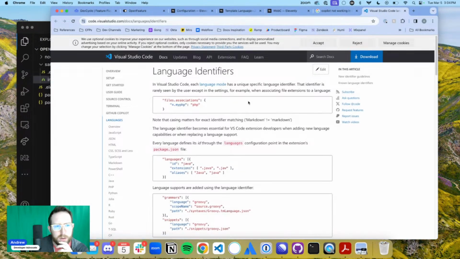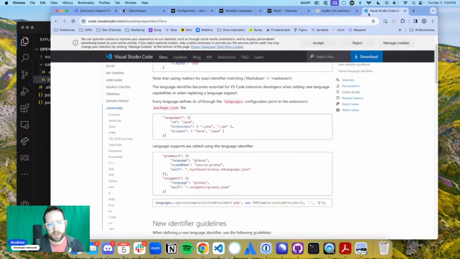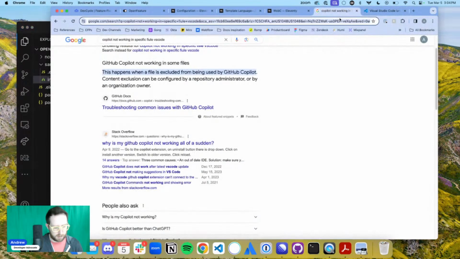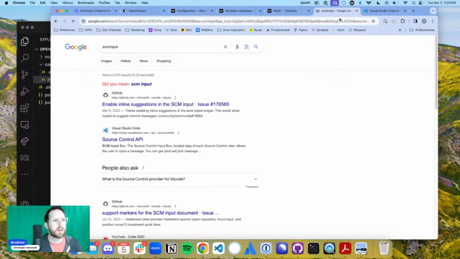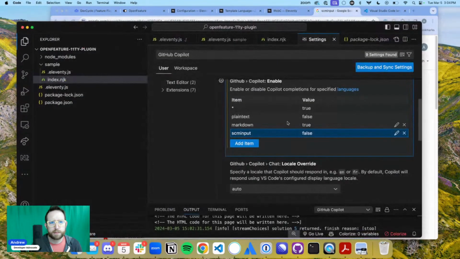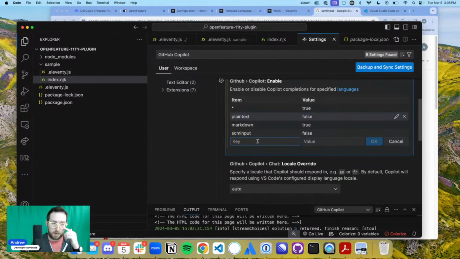That's super interesting. What is it actually talking about in here? This is a fun little thing that I haven't experienced before. What's SCM input? Source control input. Plain text. None. What if I want to add?